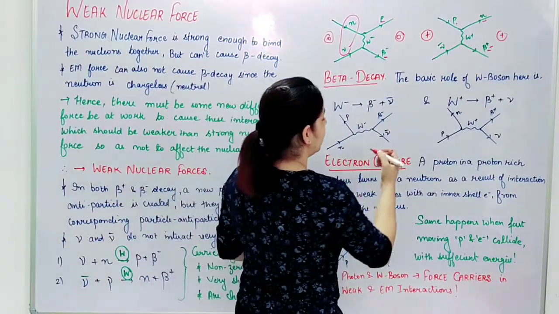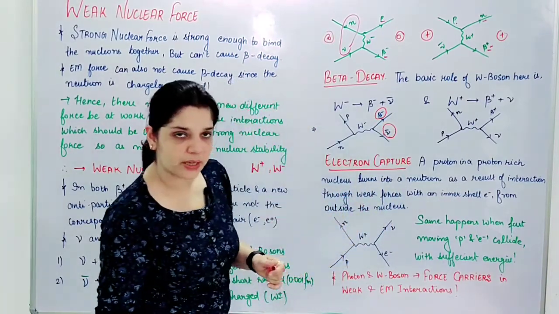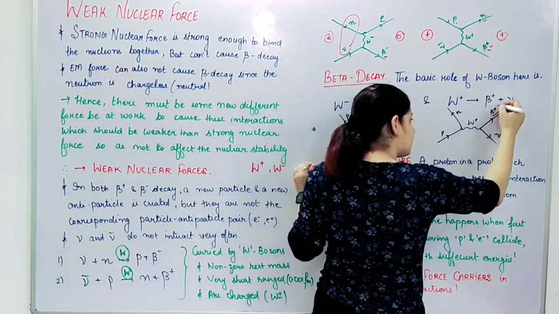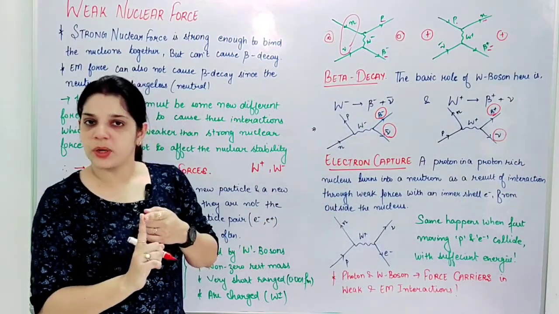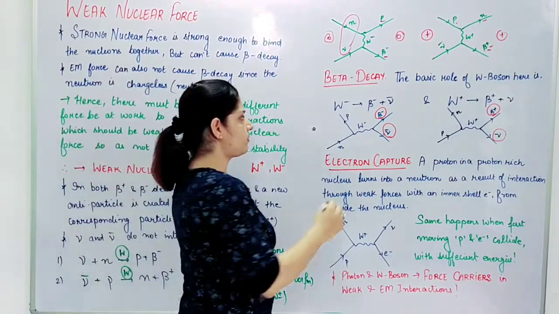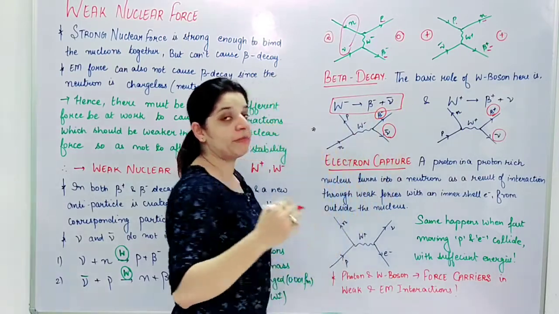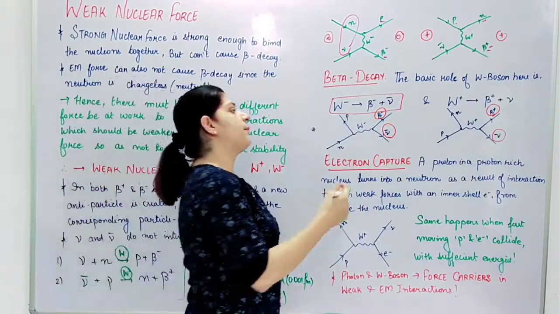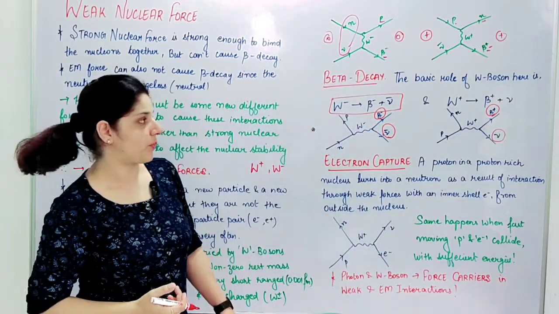Beta negative is a particle whereas antineutrino is an antiparticle. Beta positive is an antiparticle, neutrino is a particle. They are not the corresponding pair, but it's a particle and an antiparticle. So W negative will decay to beta negative plus antineutrino. W positive will decay to beta positive and neutrino.